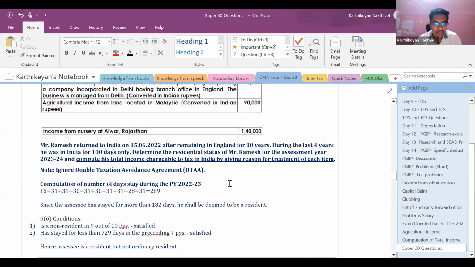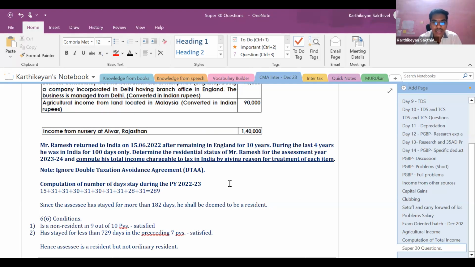So here let us compute. Generally, if he is coming to India and has come before September, he will definitely be a resident. So here let us compute the number of days. 15 days in June, 31 days in July, 31 days in August, 30 days in September, 31 days in October, 30 days in November, 31 days in December, 31 in January, 28 in February, and 31 in March. So totally 289 days he was in India. Since he has stayed more than 182 days, as per Section 6(1) first condition itself, he is deemed to be a resident.